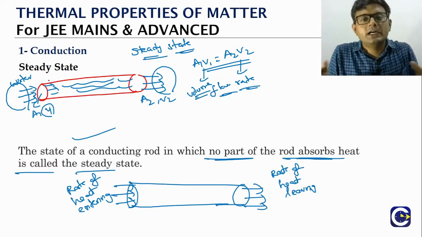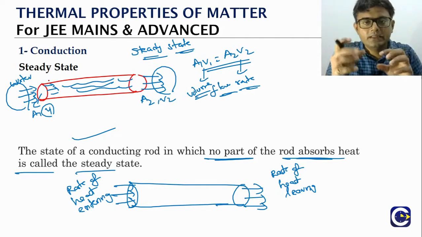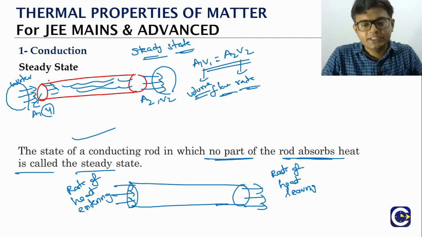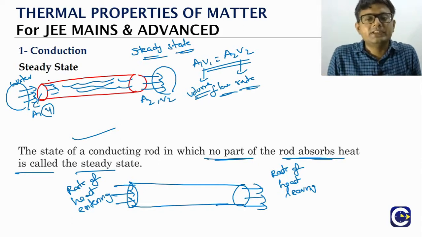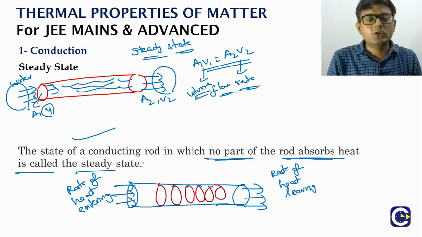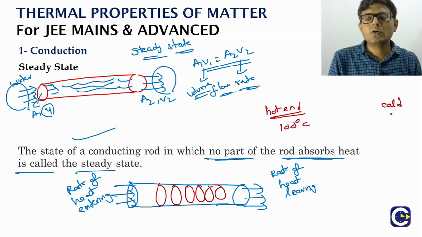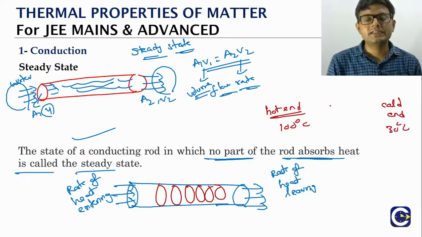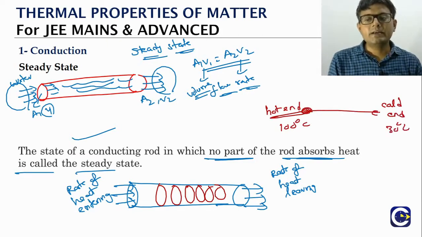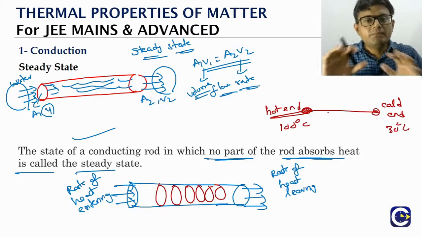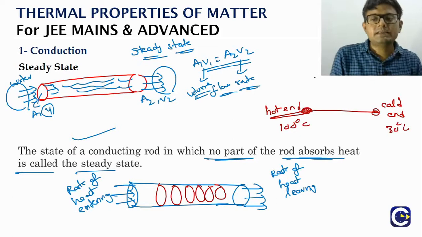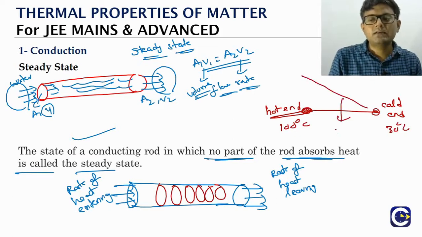So whenever we talk about the conduction, we will look at the analysis of the conduction once the steady state is reached. Because before the steady state is reached, what is going to happen? Different parts of the material, they will start accumulating heat. And we will see actually what happens is when you have a hot end, which is at, say for example 100 degrees Celsius, we have a cold end which is maybe at 30 degrees Celsius.